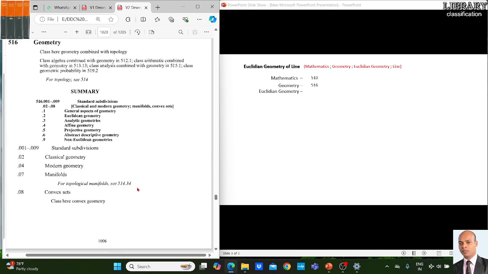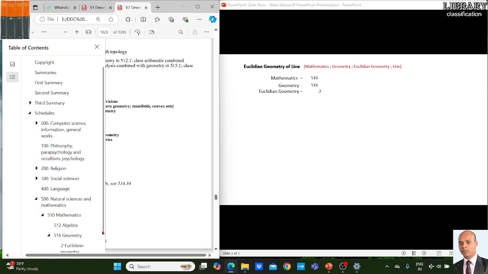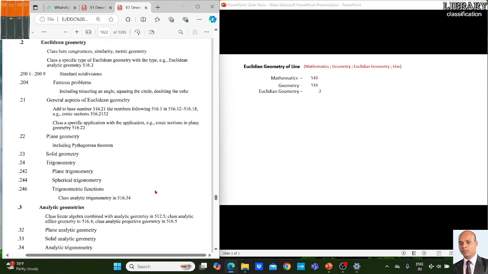So under the geometry, the summary is there. So 2 is the Euclidean geometry, right? We noted down the 2, and under the 2 we move to Euclidean geometry.